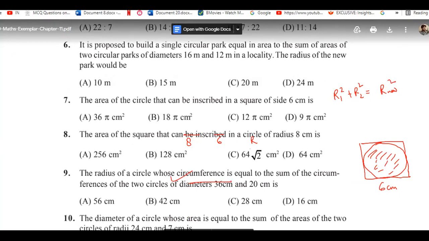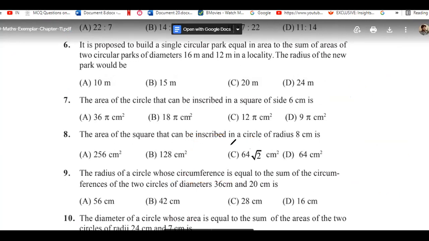Okay, so what we need to do here is that the first diameter is actually 8, sorry, the first radius is 8, another one is 6. So you can write here 8 square plus 6 square, you will get the R new square. So 64 plus 36 is equal to R new square. So you will get 100 is equal to R new square.